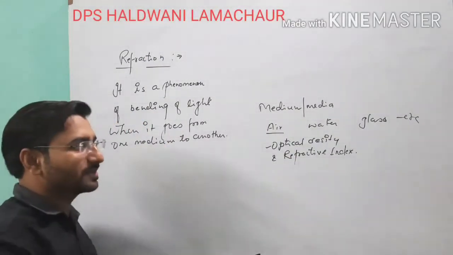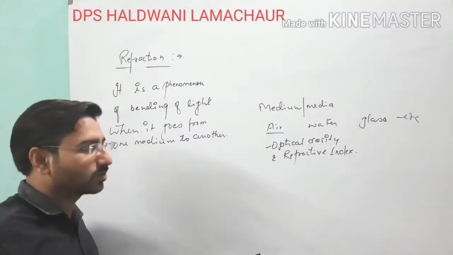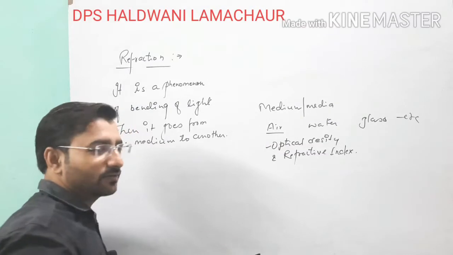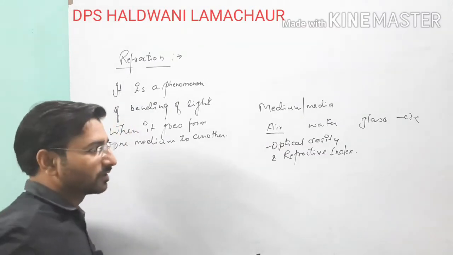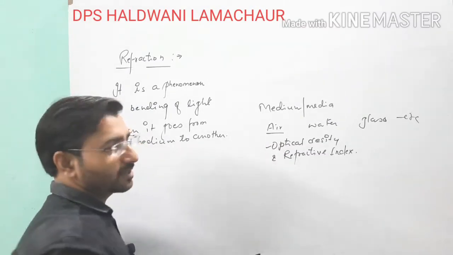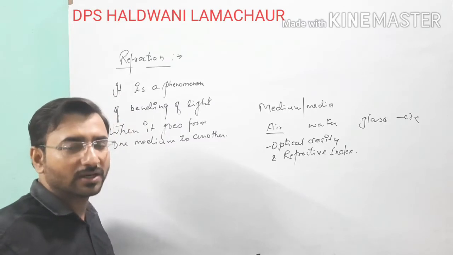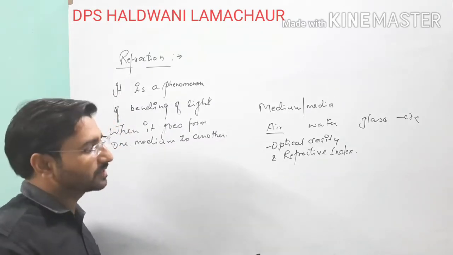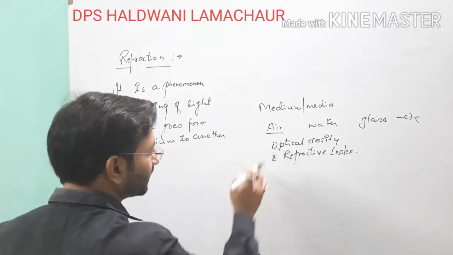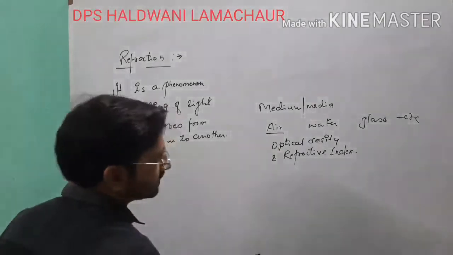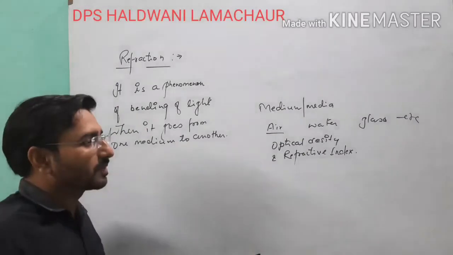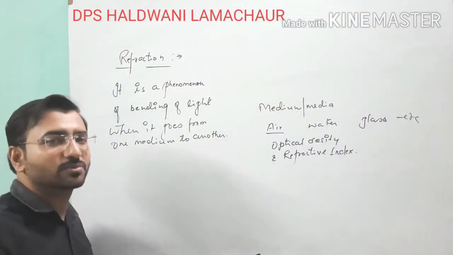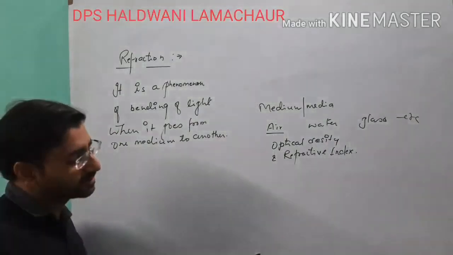So basically, the bending of light depends on optical density. If the second medium is denser than the previous medium, the light will bend toward the normal, as you know. And if the second medium is lighter or rarer than the first, it will move away from the normal. So optical density implies the bending of light. If the density is greater, bending is more. If the density is lower, bending is less.